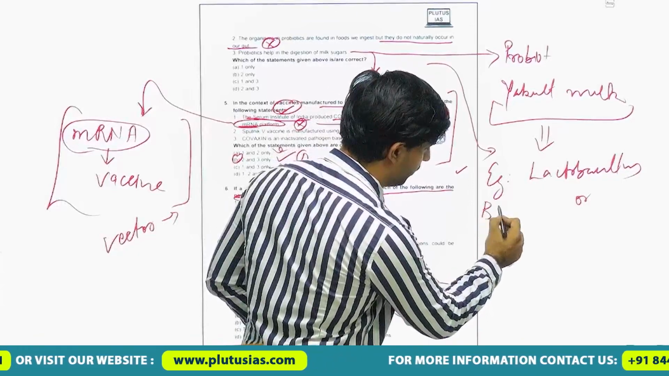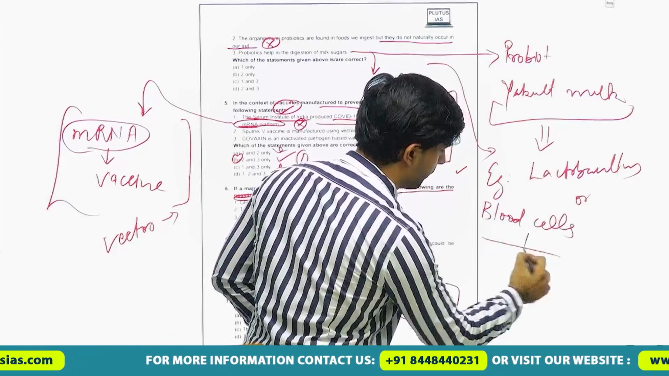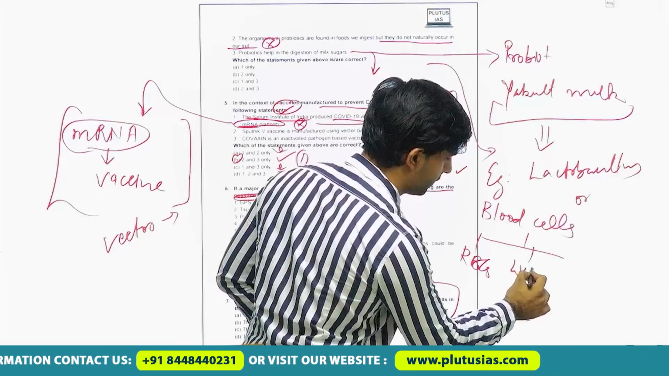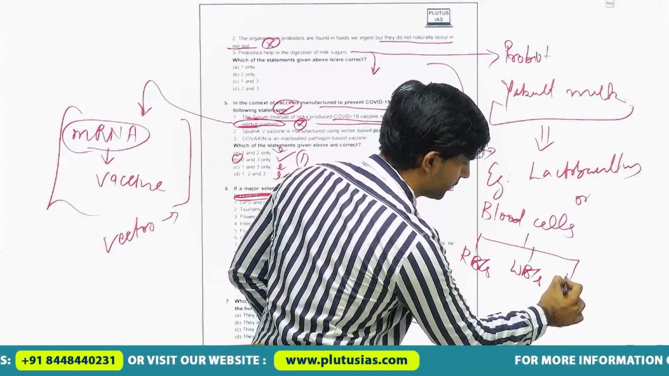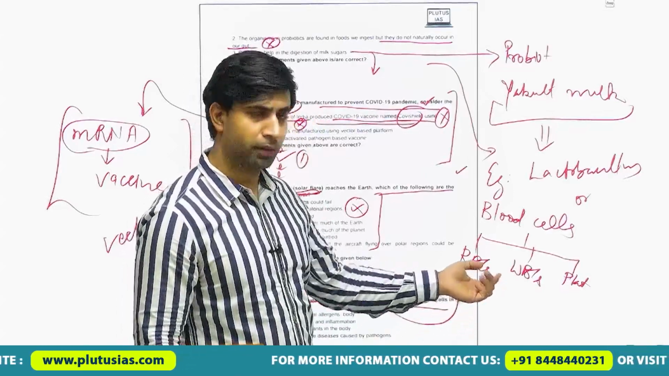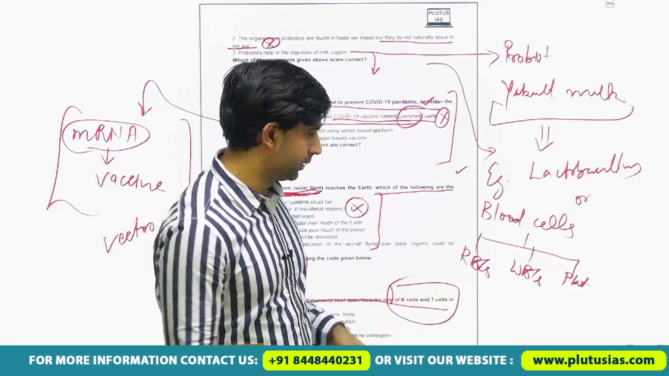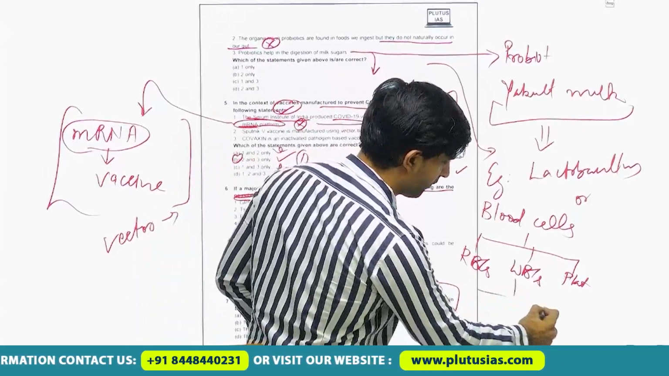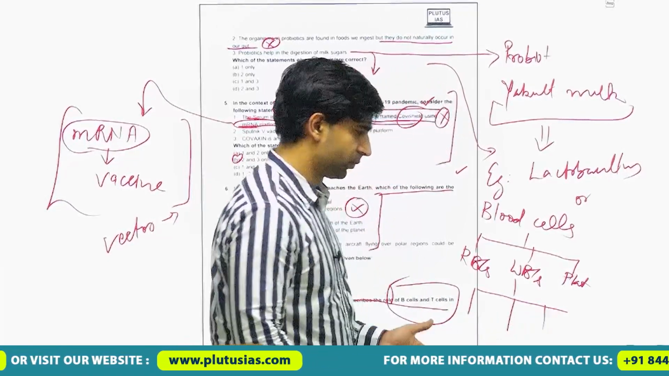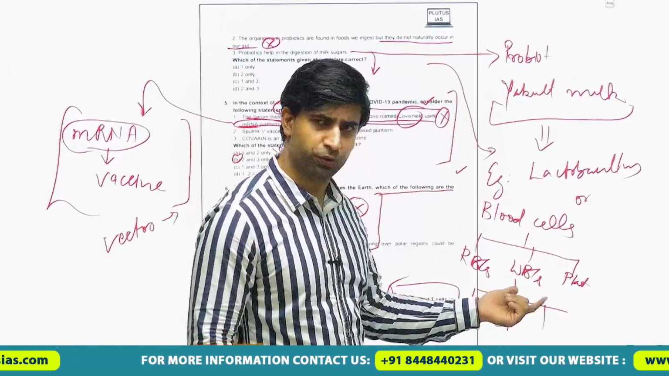Different blood cells we should know. Here the blood cells are RBCs, red blood cells, white blood cells, and platelets. These are the three different kinds of blood cells. Under the WBCs, white blood cells, there are further three types of cells. What are these? Lymphocytes, granulocytes, monocytes.